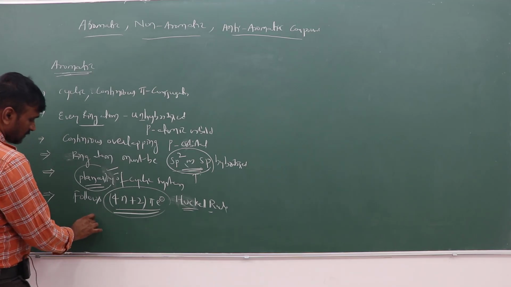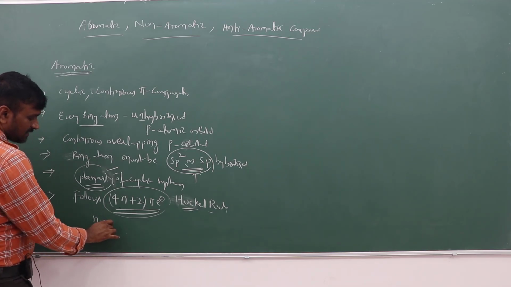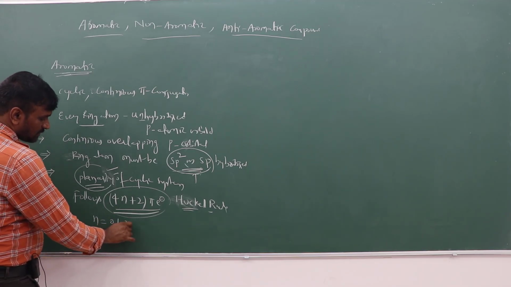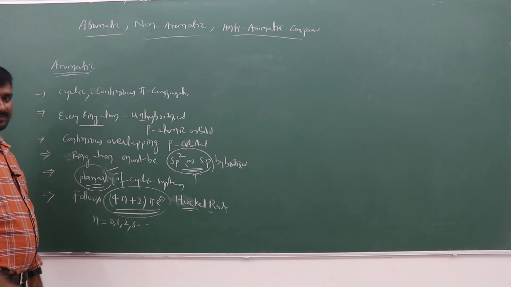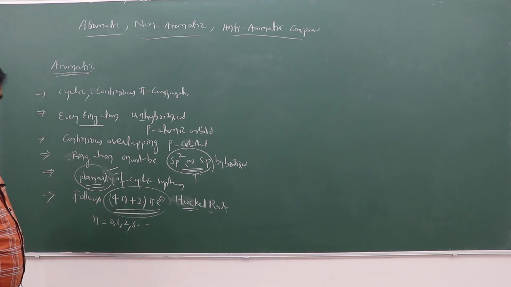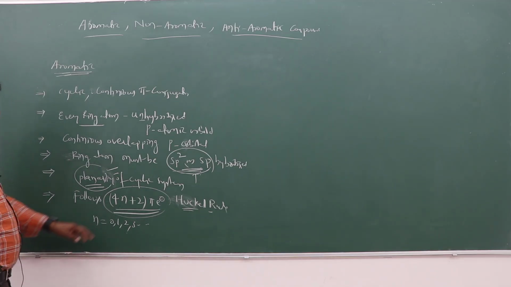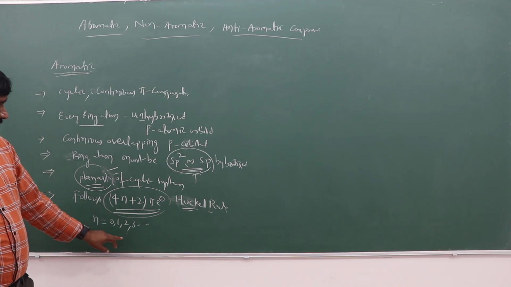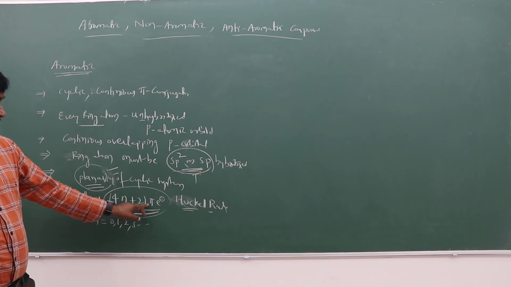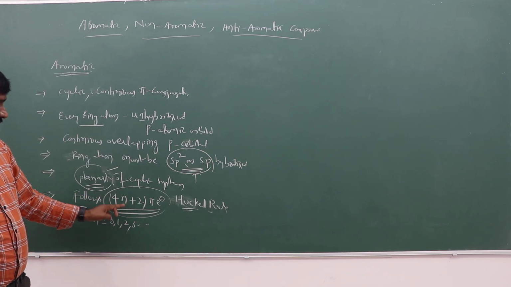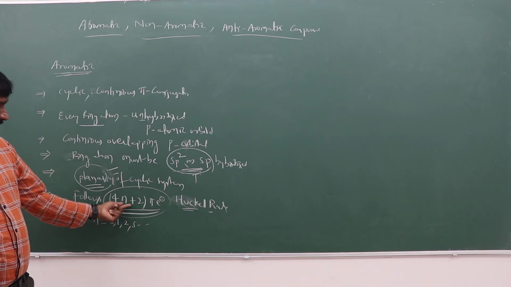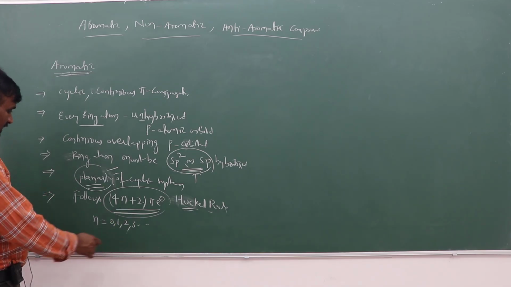In the 4n plus 2 pi electron rule, n is an integer, and it may be 0, 1, 2, 3 and so on. When n is 0, there are 2 pi electrons. When n is 1, 6 pi electrons. When n is 2, 10 pi electrons, like that. I can explain it like that.